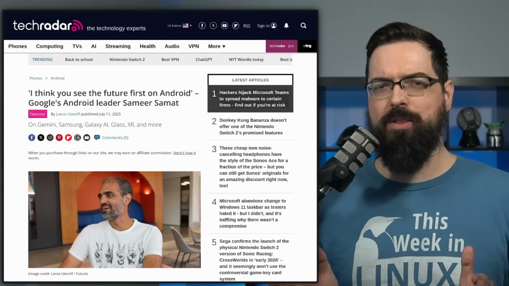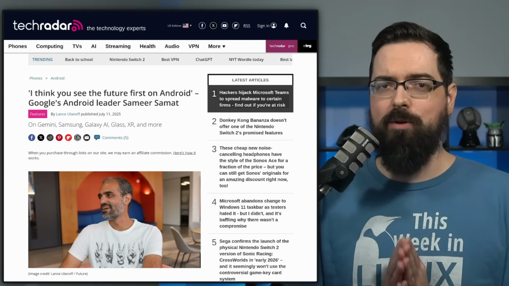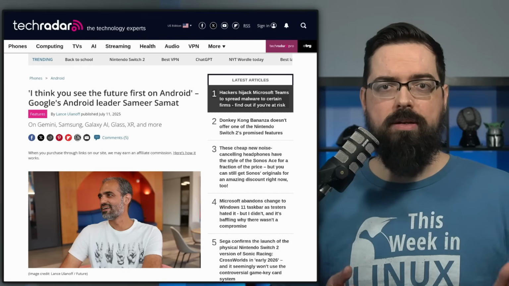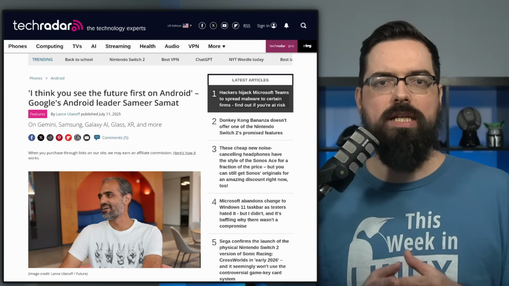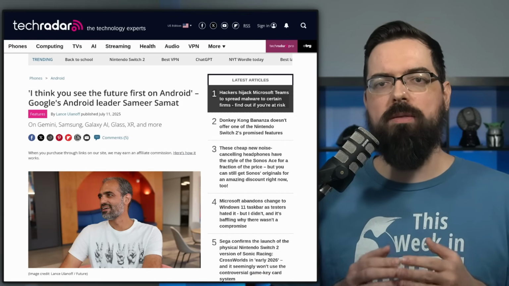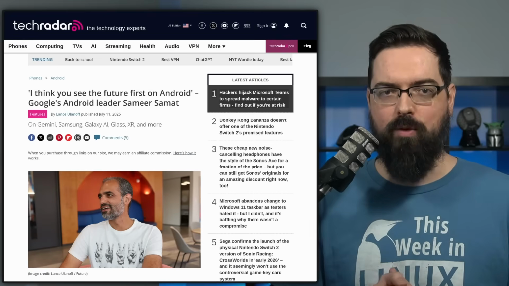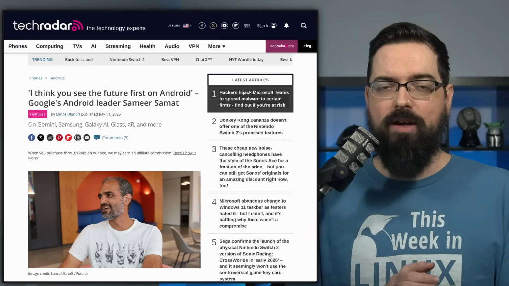There's some interesting news going around related to Google's Chrome OS, and apparently it's going to be merging with Android. In a Tech Radar article, Samir Samat, not sure if I said that right, sorry if I didn't, the president of Android ecosystem, states, "We're going to be combining Chrome OS and Android into a single platform." Even outside of this interview, this has been going on for a very long time.